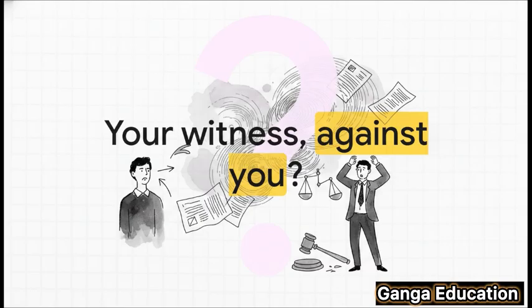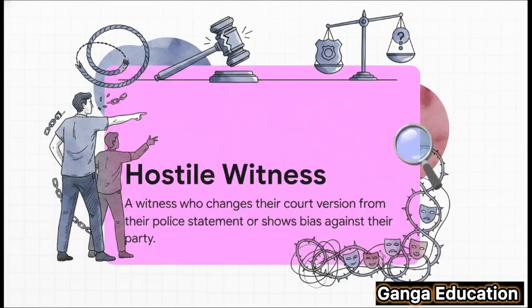So picture this. You're in court. You've brought a witness to support your case, someone you're counting on. But then, right there on the stand, they completely flip and start speaking against you. What do you do? This isn't just drama for the movies. It's a real and serious problem in our justice system. So, what do we call such a witness?